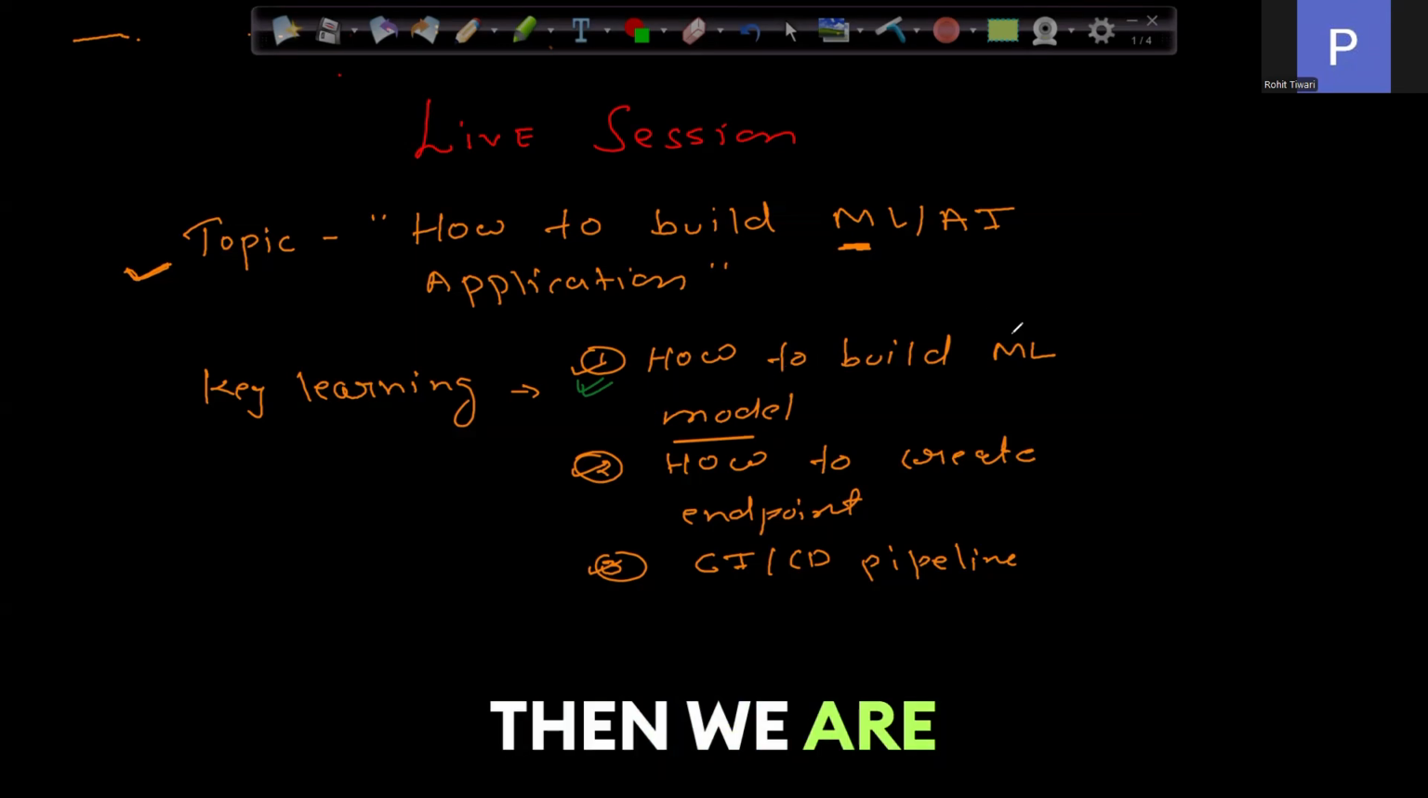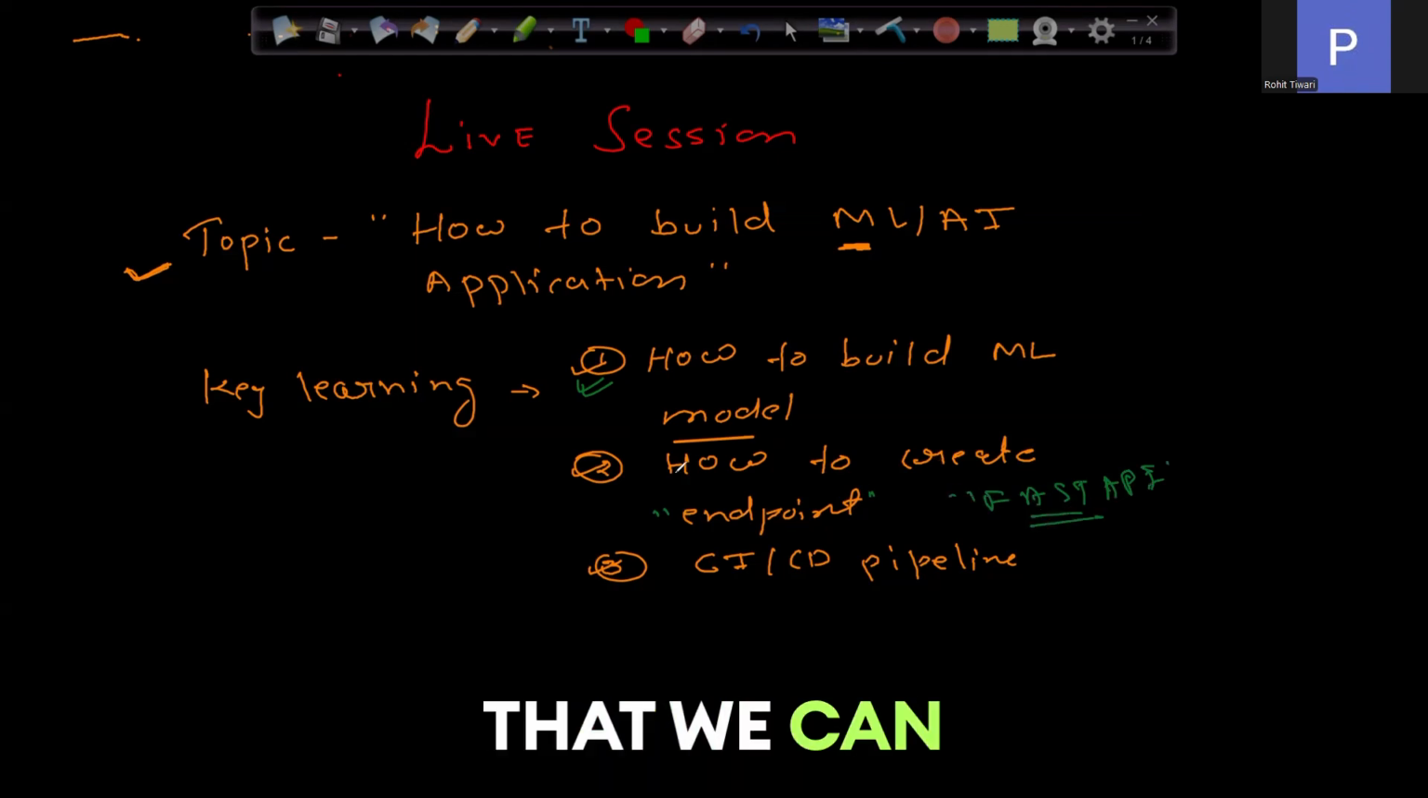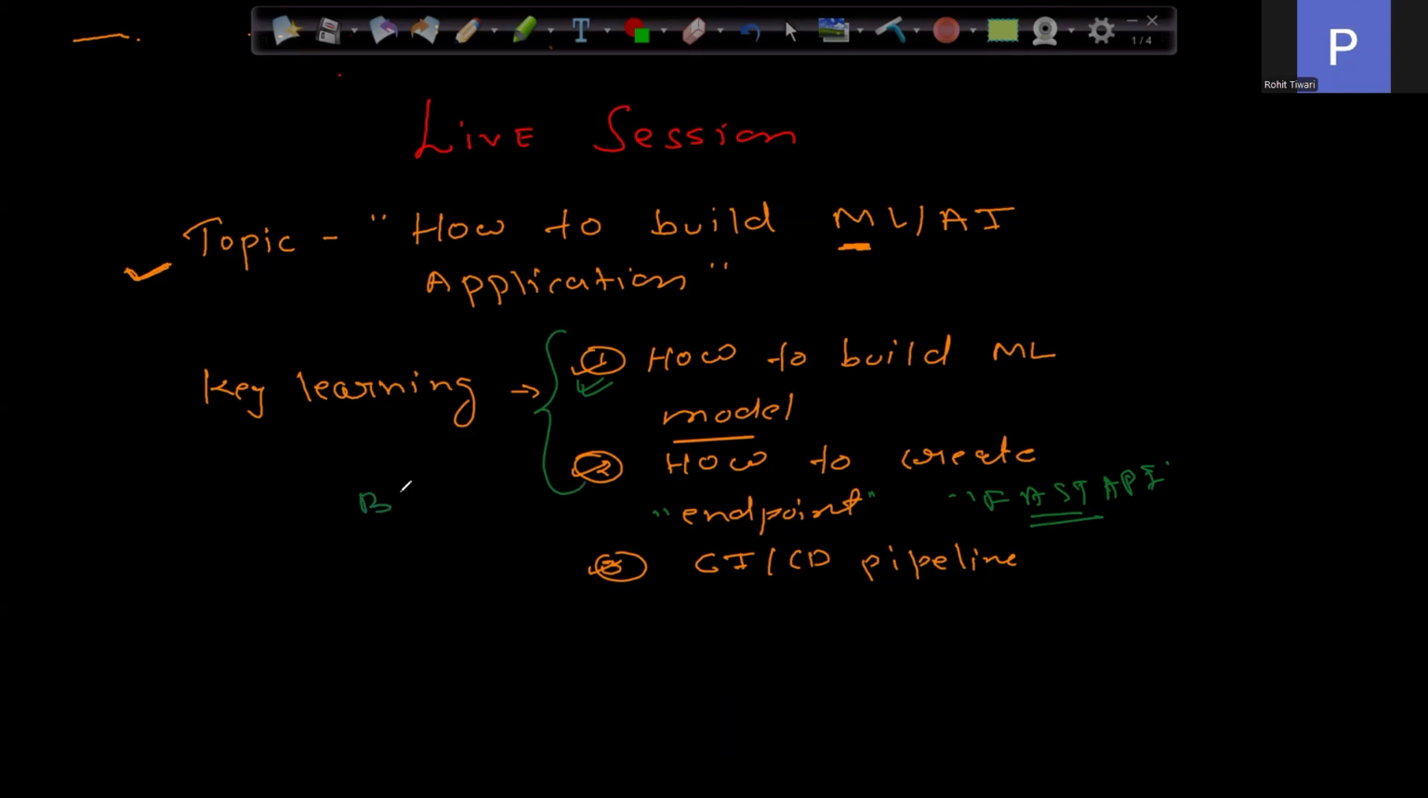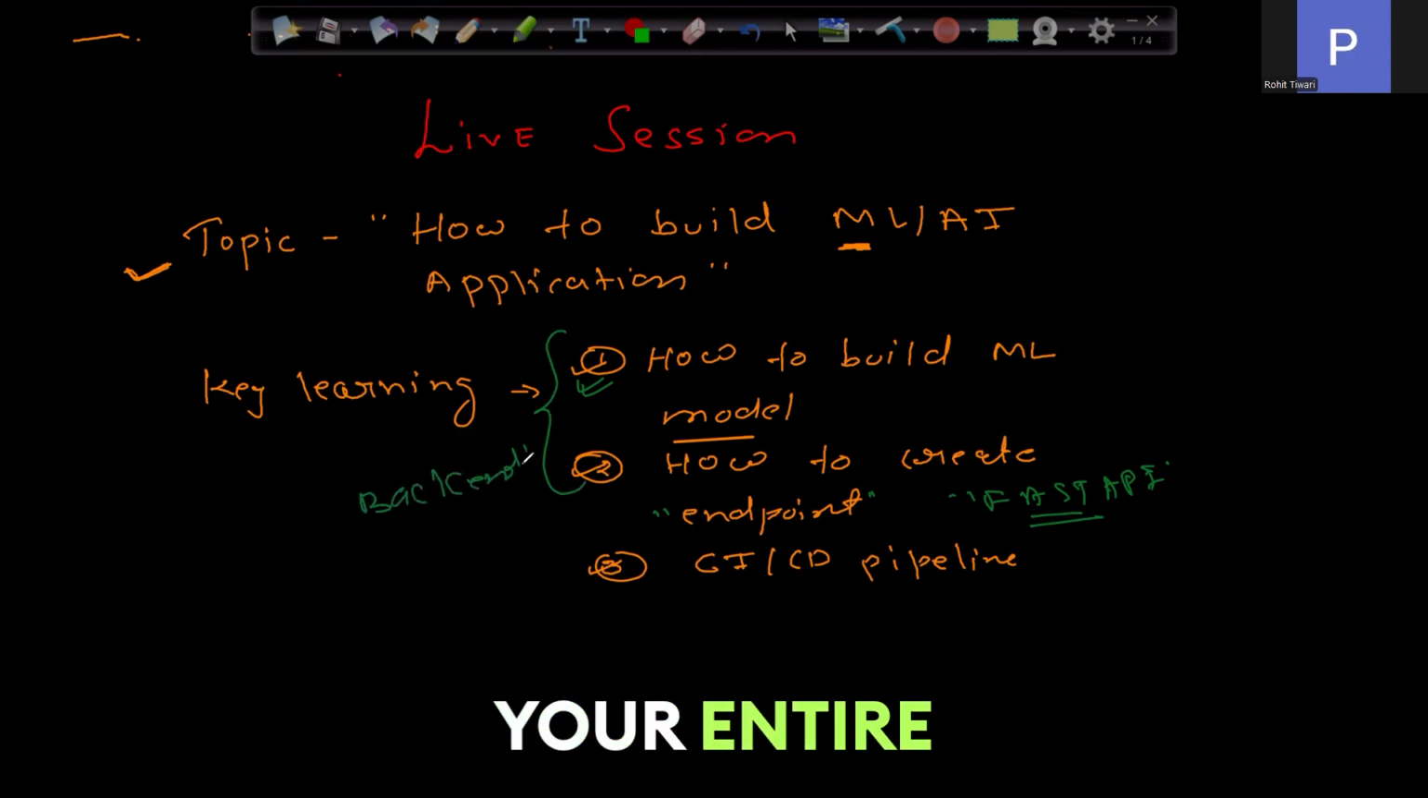Then we are going to learn how we can create an endpoint. We are going to use FastAPI to create our REST endpoint so that we can consume this model in the front end. This will be your back end, and you're going to develop your entire application.